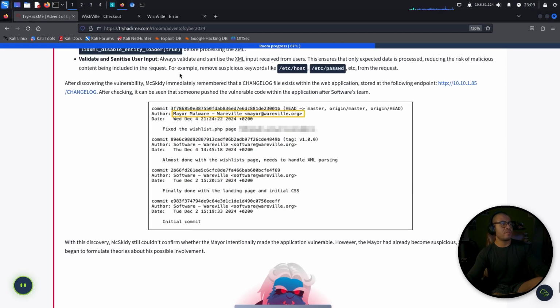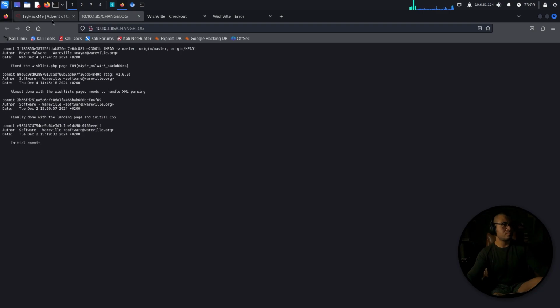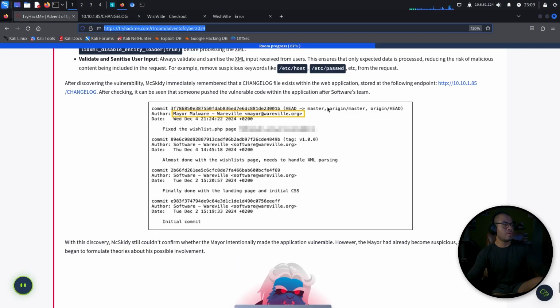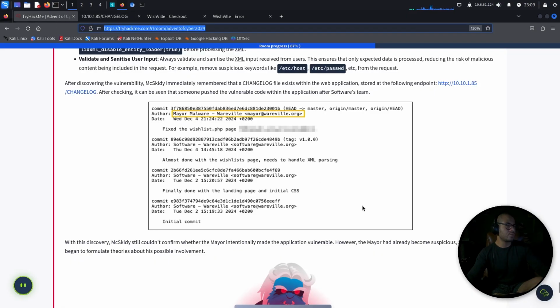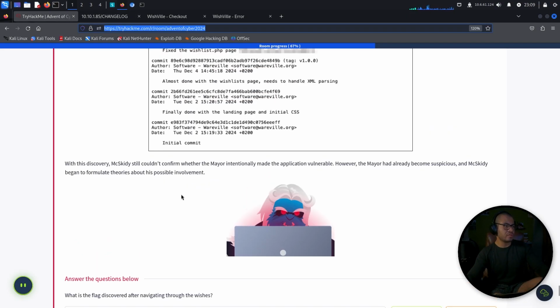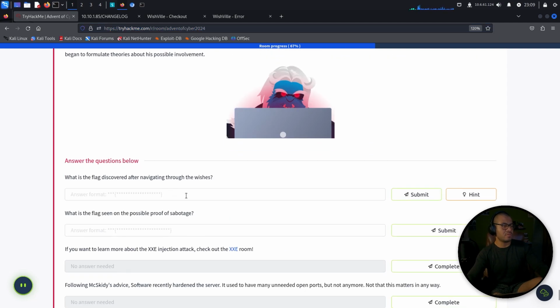from the request. After discovering the vulnerability, McSkidy immediately remembered that a change log file exists within the web application and stored at the following endpoint. Okay. Oh, after checking, it can be seen that someone pushed the vulnerable code within the application after the software team. Major Warbill, yeah. Fix the wishlist.php page. Okay. Major malware backdoors. Okay, with this discovery, McSkidy still couldn't confirm whether the mayor intentionally made the application vulnerable. However, the mayor had already become suspicious, and McSkidy began to formulate theories about his possible involvement.